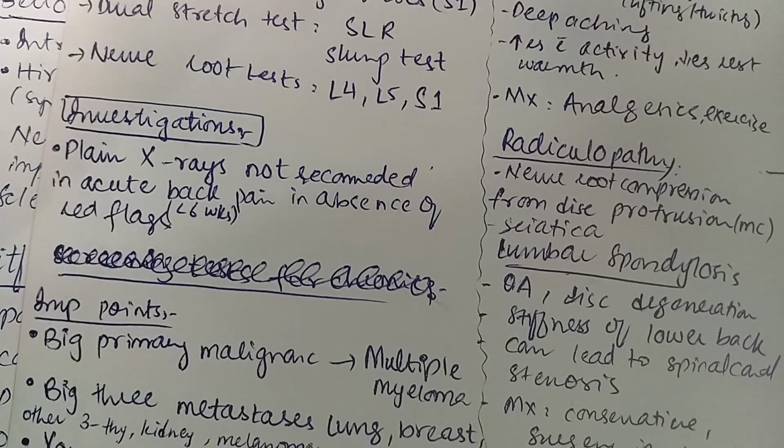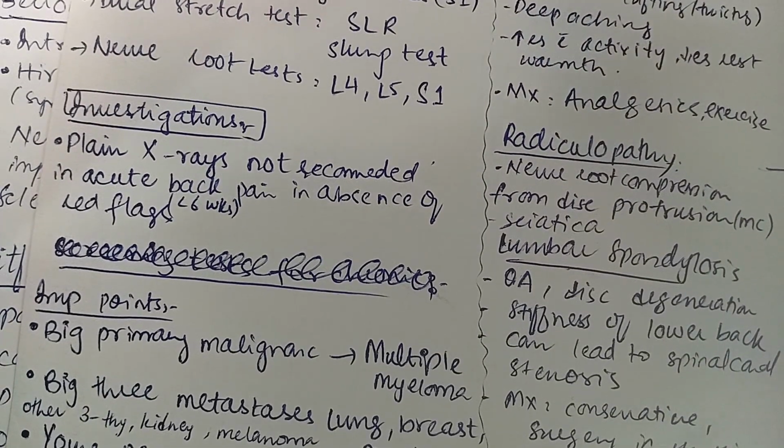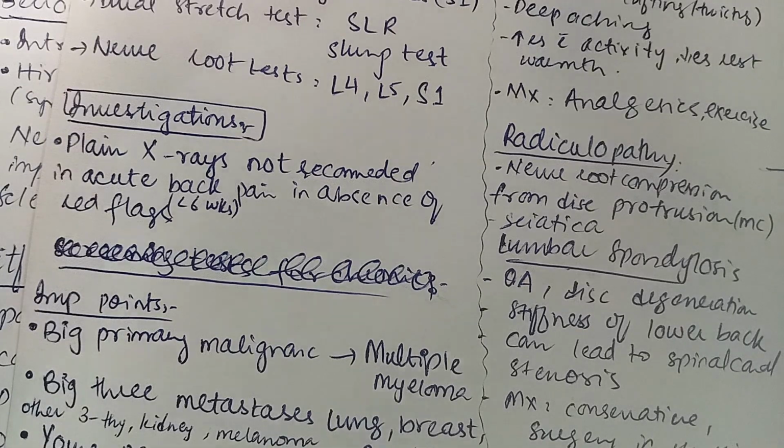Coming towards the investigations, for example plain X-rays, these are usually not recommended in acute back pain in the absence of red flags. If red flags are there, we have to investigate through X-rays if indicated. But if the pain is acute, there is no red flag, and the pain is of less than 6 weeks, we don't have to investigate through X-ray.